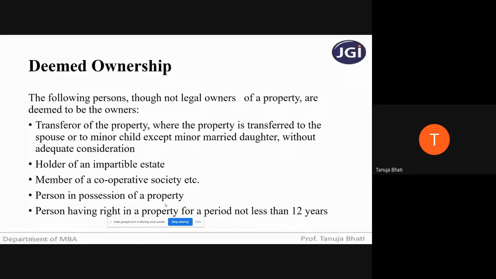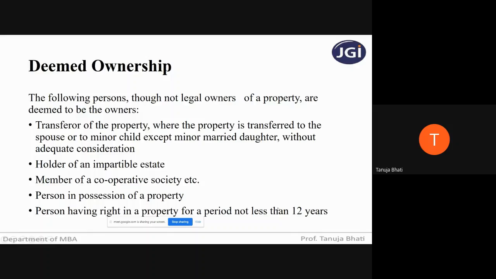Person in possession of a property. Any person who is allowed to take or retain possession of any building for the performance of a contract shall be deemed to be the owner of that particular building. Suppose there is some property which has no particular name, and any person is holding and possessing that property. Since the property details are not there and he is utilizing that property, he will be deemed to be the owner of that particular property.